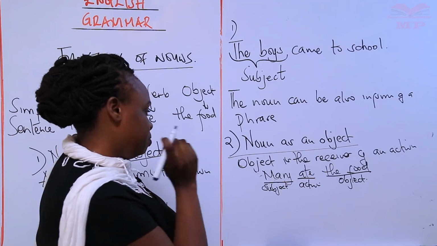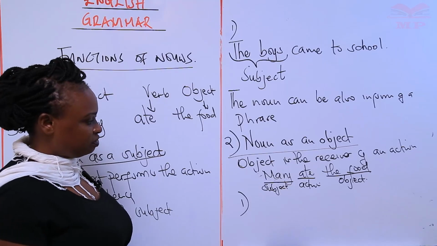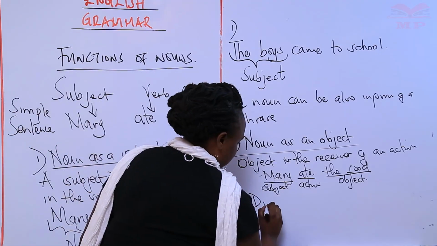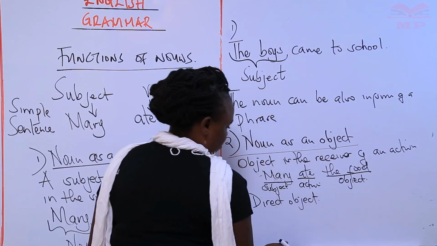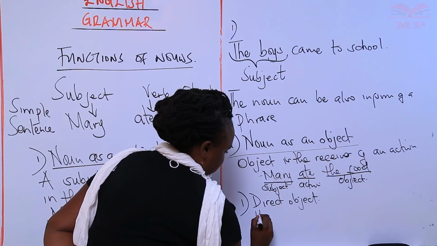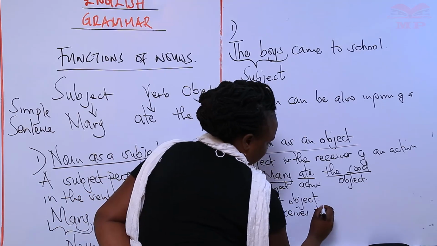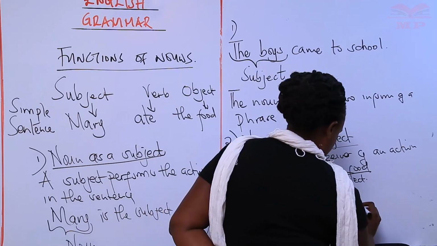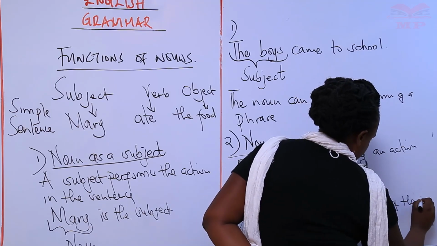Okay? Now, we have 2 types of objects. Apart from just functioning as an object, we have the direct object. Okay? So when a noun functions as a direct object, it receives the direct action of the verb.